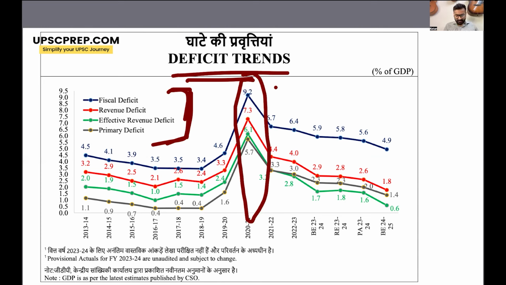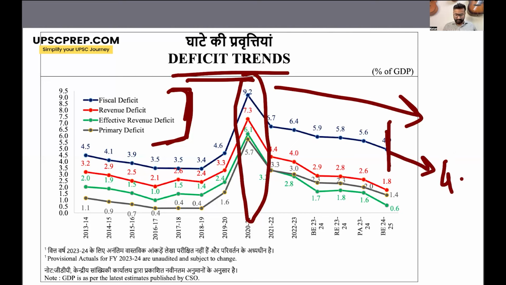But after that, the government has been in a path of fiscal consolidation. So they have been trying to further decrease the fiscal deficit and all the types of deficit. And this year also, we notice that the target for fiscal deficit is 4.9%, which the government has said that they will further bring it down to 4.5% next year. So this is again good news because this shows that the government is following a path of fiscal prudence. The government has been fiscally responsible and it is not letting the debt of the government increase. And that is why the deficit trend has been towards decreasing fiscal deficit.